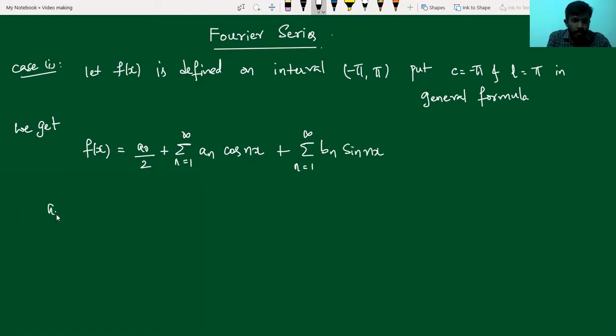The Fourier coefficient a0 is given by the formula 1 upon pi integral minus pi to plus pi f of x dx.